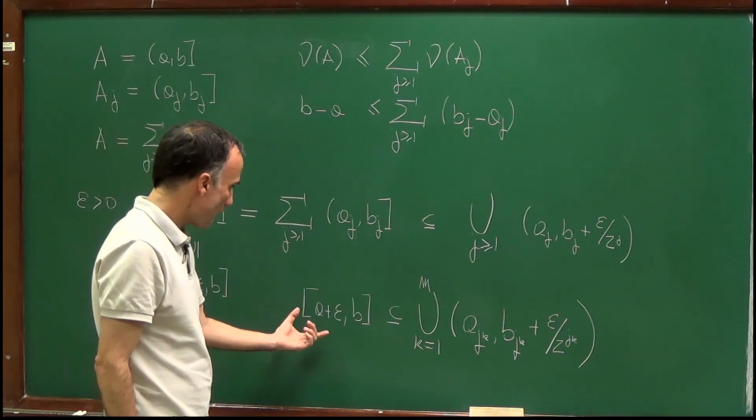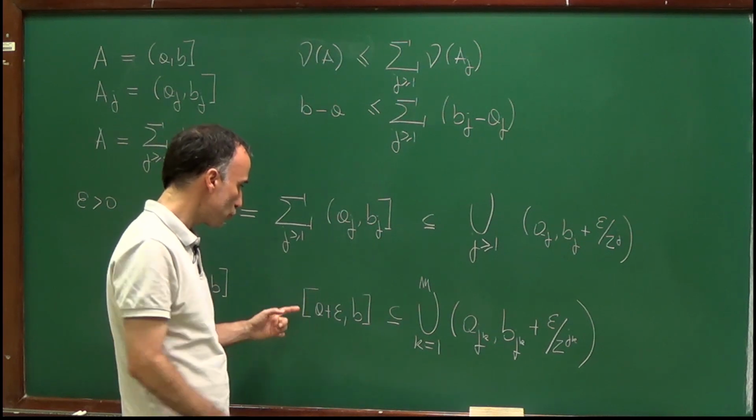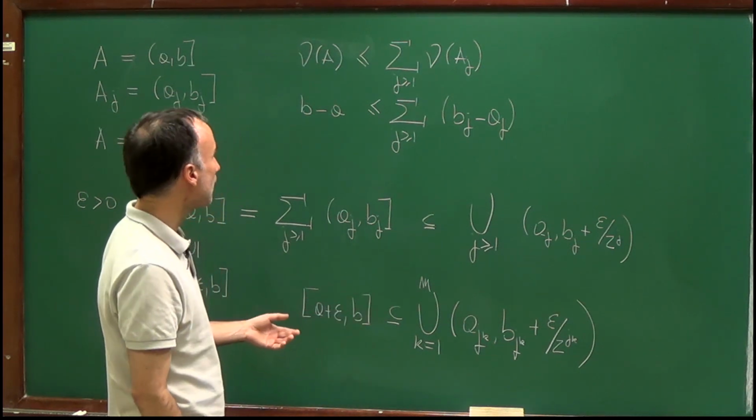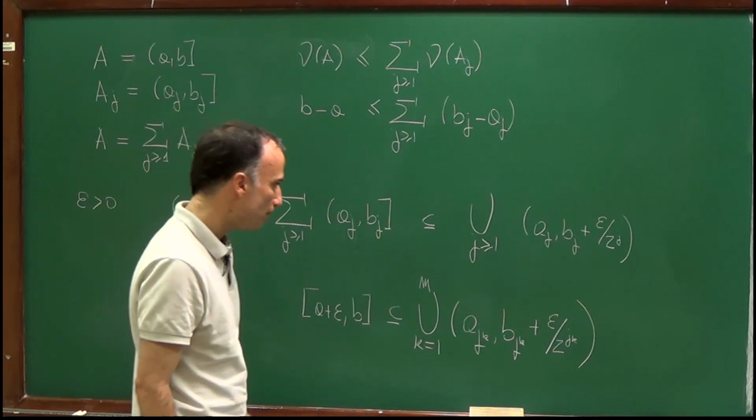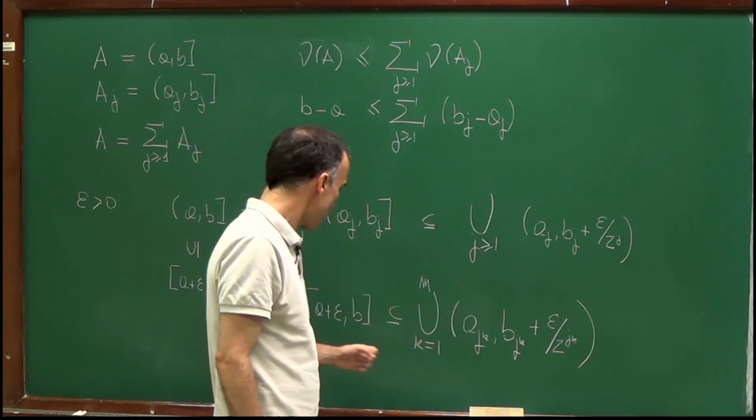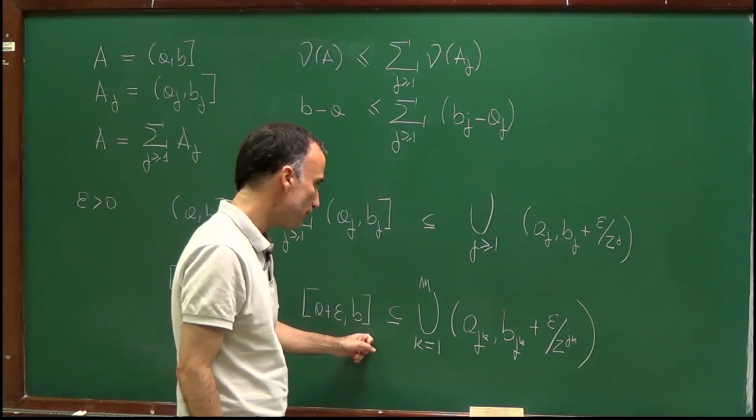Well, now I want to compute the length of these intervals, but the length is defined only for intervals which are open on the left and closed on the right.